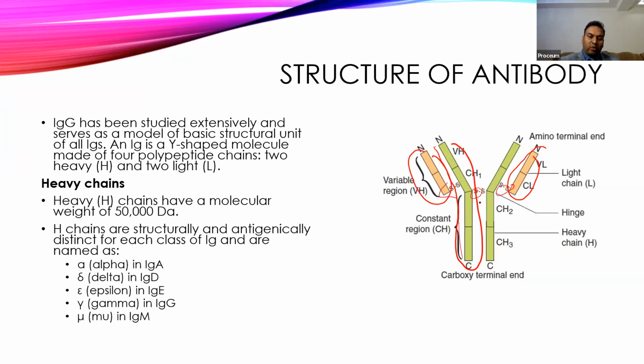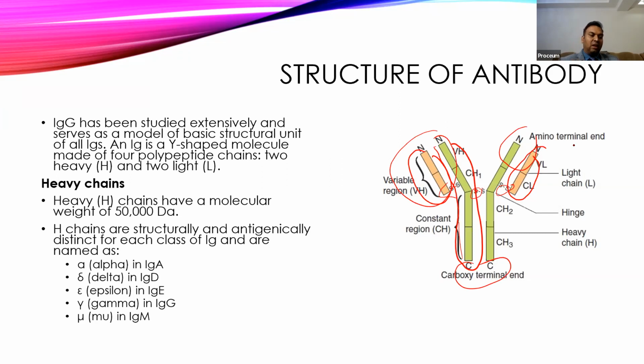Out of this, the tail portion of the heavy chain is the constant portion, so it doesn't show any variations, and these are usually carboxy terminals, while the head end has a lot of variations. Whatever the antigen specificity and all those things will occur because of the variations in the light chain and heavy chain.